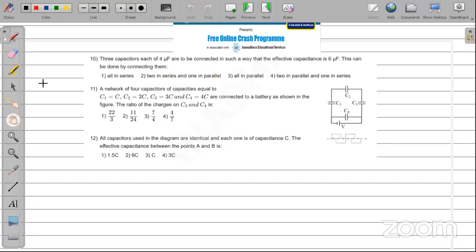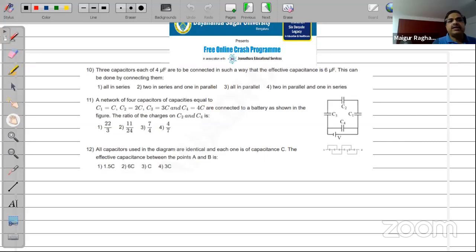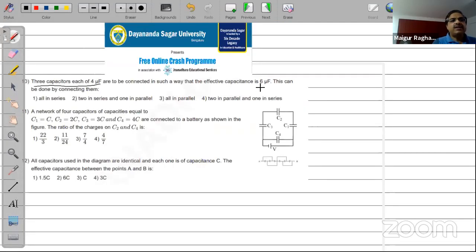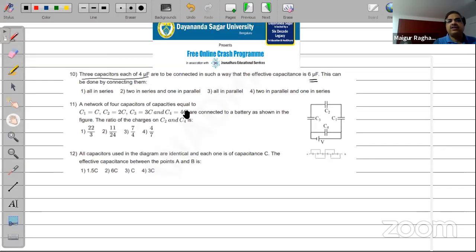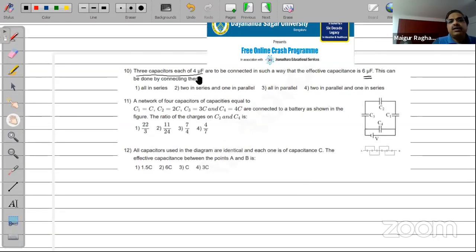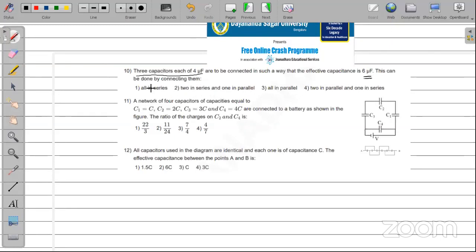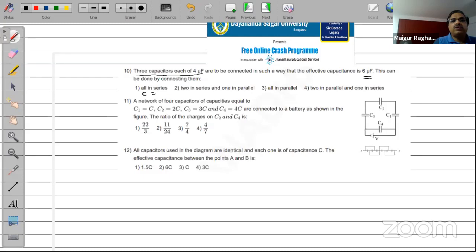Three capacitors of 4 microfarad are connected in such a way that the effective capacitance is 6 microfarad. This can be done by connecting them. Okay, now let's see what happens in all the 4 options, because all 4 are very interesting. So you have 3 of them, and you want an effective capacitance of only 6. So all of them can't be in series. If you have all of them in series, then the effective capacitance would be 3 divided by 4. I told you that time.